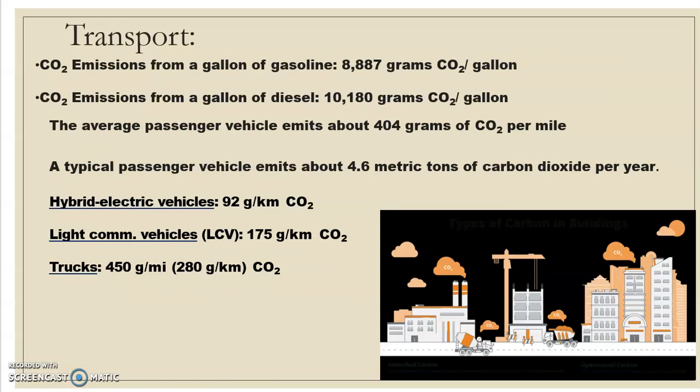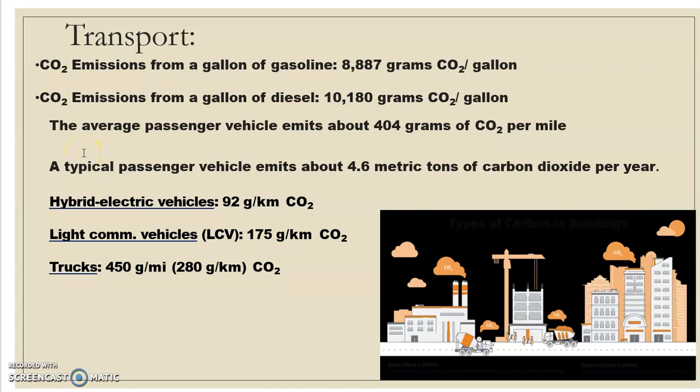The next important part: I have told you that transportation is a major contributor in the increase of carbon footprints. Carbon dioxide emission from a gallon of gasoline is 8,887 grams of carbon dioxide per gallon, whereas through diesel, 10,180 grams of carbon dioxide is emitted.